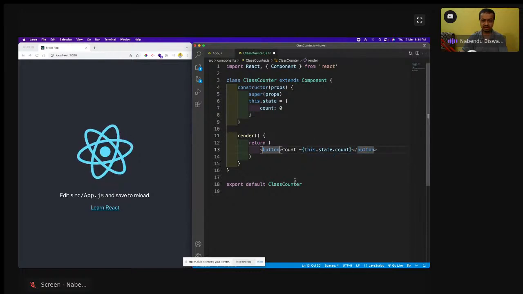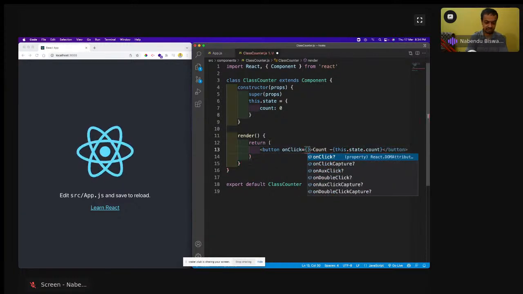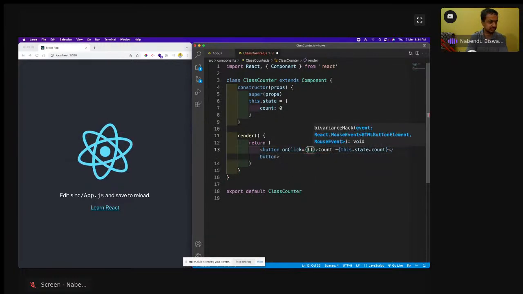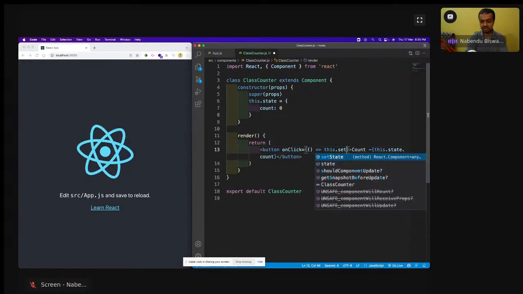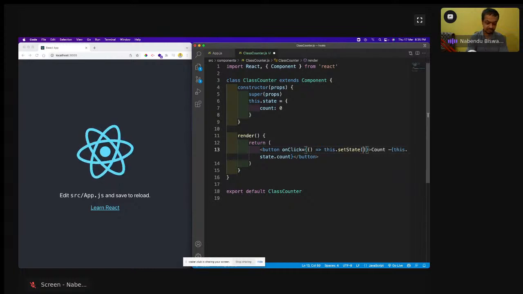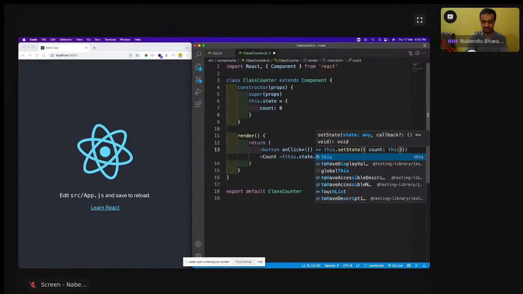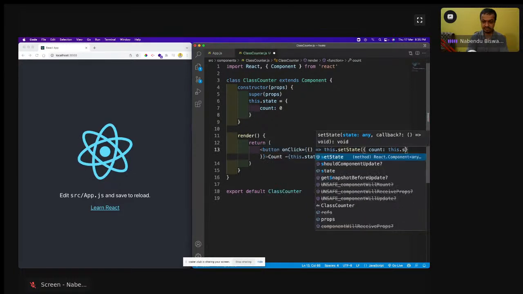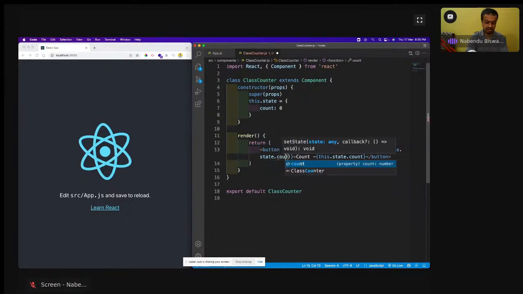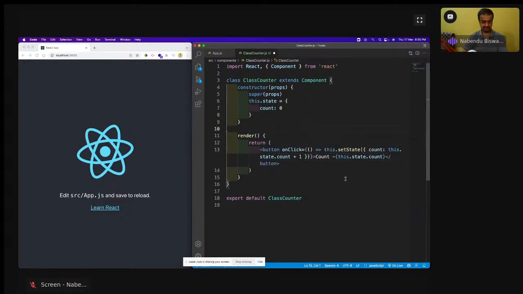And here directly let me do onClick equal to this.setState, count is this.state.count plus 1. Like this it will be there.